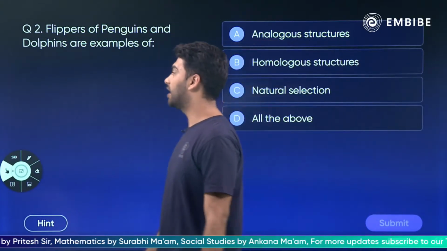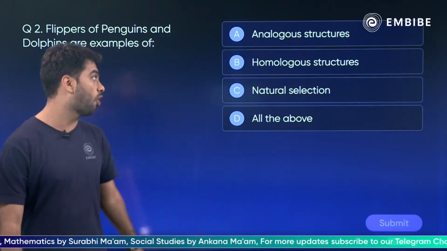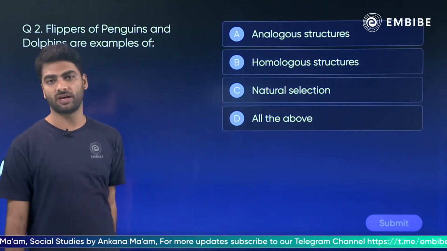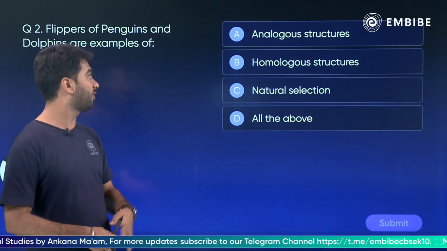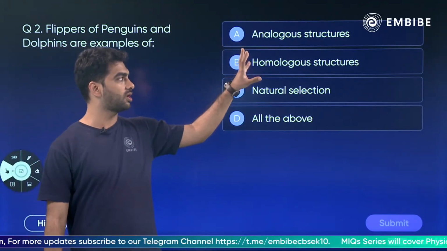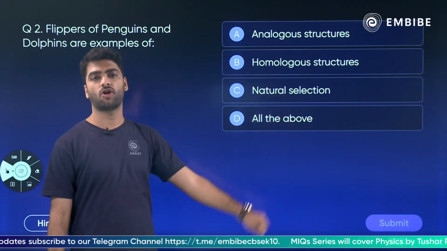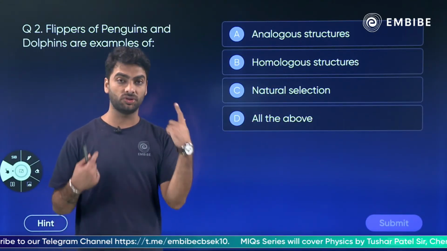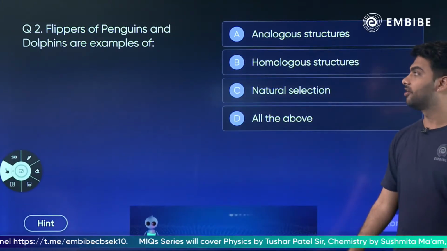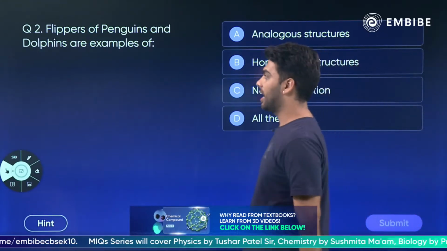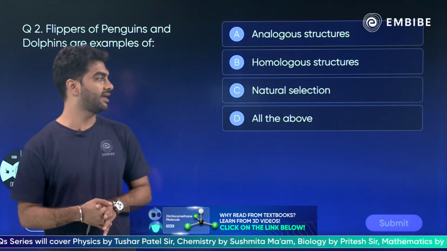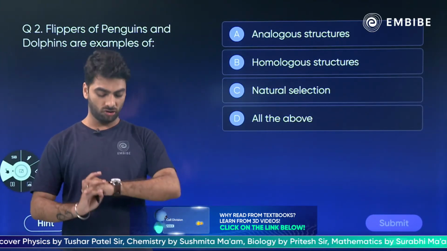Flippers of penguins and dolphins are examples of analogous structure, homologous structure, natural selection or all of the above. The flippers of the penguin and the dolphins, are these analogous organs, homologous organs, natural selection or all of the above? Think. Here you really need to think. Homologous or analogous? Flippers of the penguin and dolphins.